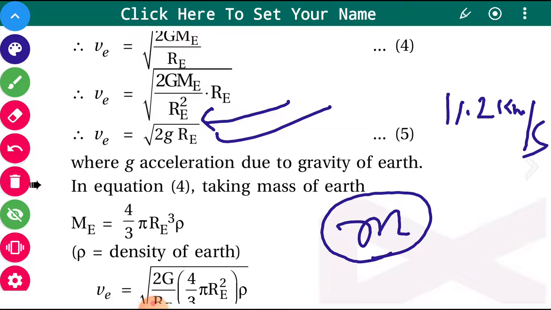It just depends on the radius of the earth. So it does not depend on either mass, the object to be taken away from the earth's gravitational field or the mass of the earth. That is a notable thing in this equation.